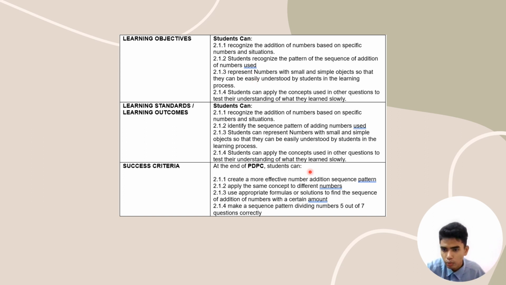As a teacher, we want the students to remember the activity for the rest of their lives, so they can apply it in the future, and when they face certain problems they can use mathematics to solve them, if it involves calculating items or anything about math. First, we're going to learn about what students can do. Here, what we want to get from the activity is what students can achieve, how their knowledge increases after the activity. The benefit I want from the activity, 2.1.1, is that students can identify the addition of numbers based on specific numbers and situations.